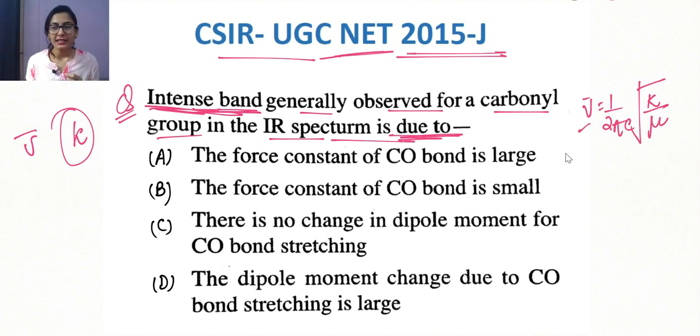So basically, guys, here the question is not asking about greater wave number or shorter wave number. The question is asking about intensity.